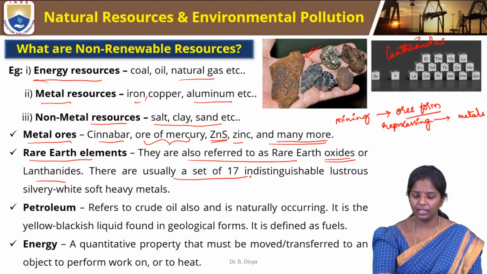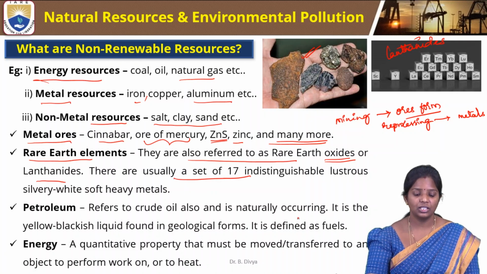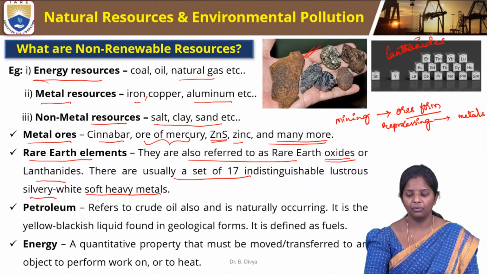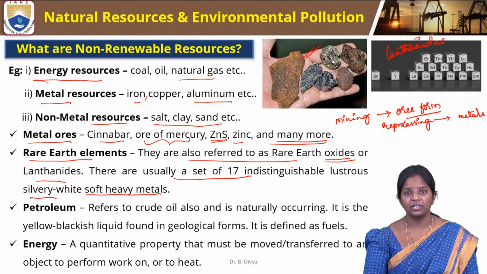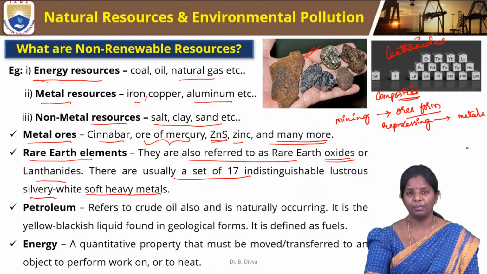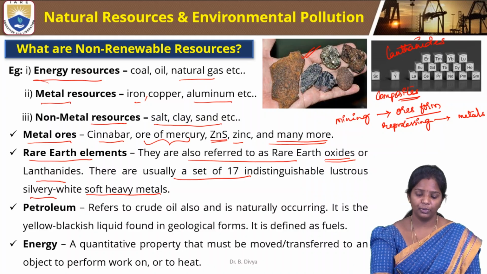So they are usually a set of 17 indistinguishable, lustrous, silvery white, soft, heavy metals. They are most widely used in battery applications in forming composites. These composites have wide applications in batteries and supercapacitors or any other applications in our modern day. These are being mined too much for our daily applications, so they also get exhausted. That is why it is very important to manage them before we apply them for any purpose.